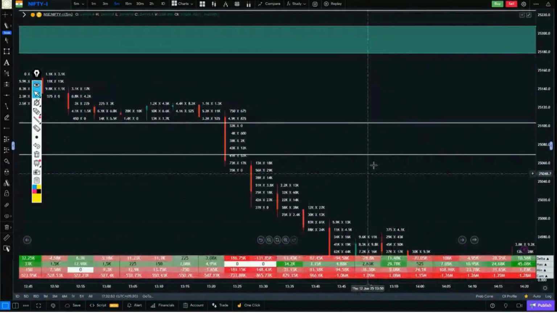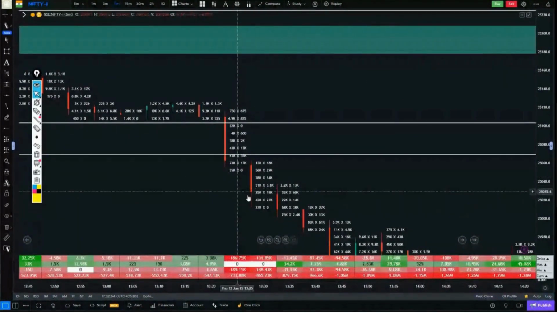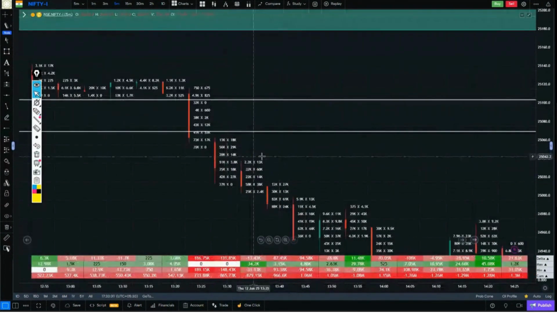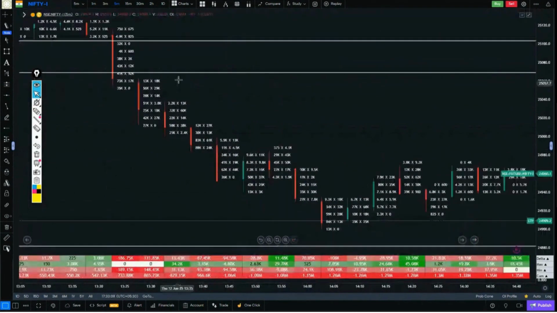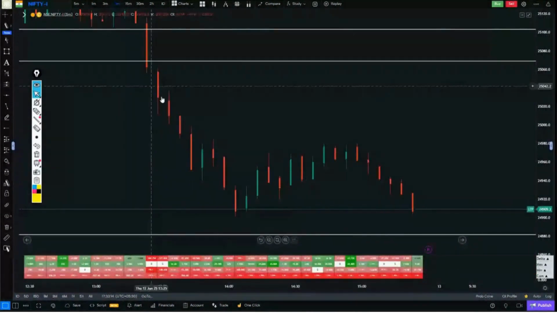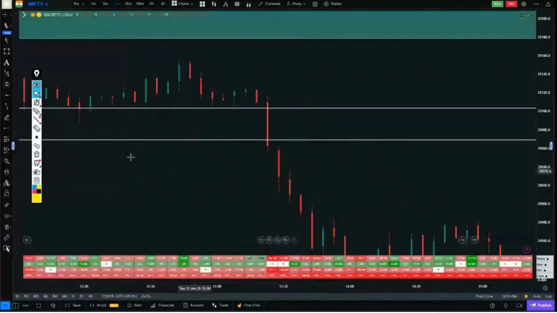See, where were the most sellers? There was selling in this candle, then in this candle, where were the most sellers? This entire candle is all about selling. This entire candle is also all about selling. A pause candle was formed and then the price continued. After that, with continued selling, the price went down and the market closed right there. We didn't get to see any pullback anywhere here.